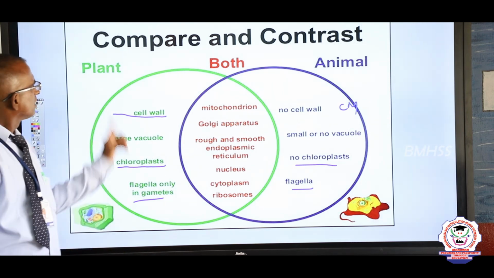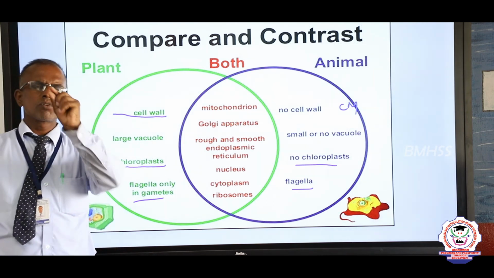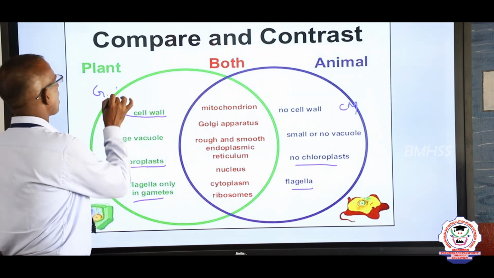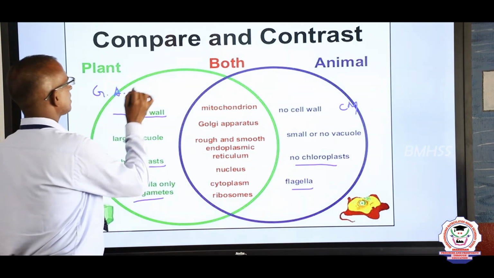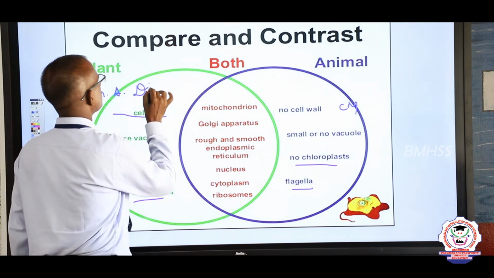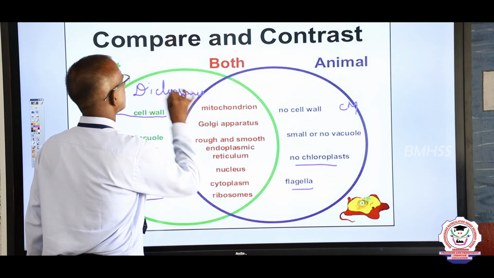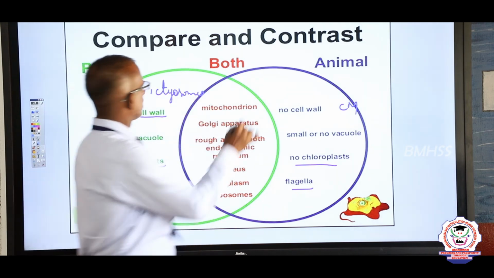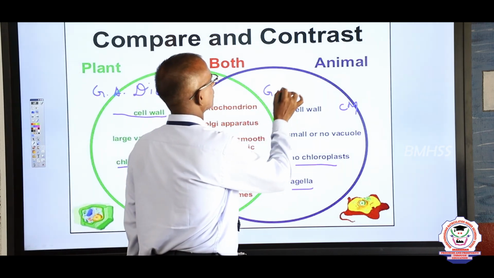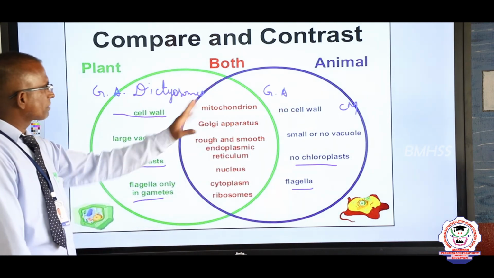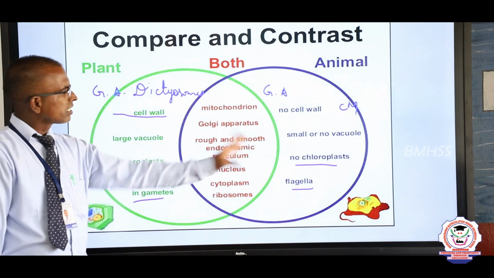Apart from this, the Golgi apparatus, or Golgi complex, in plant cells is called dictyosomes, a very small structure. In the animal cell a prominent Golgi apparatus, very large in size, is present.